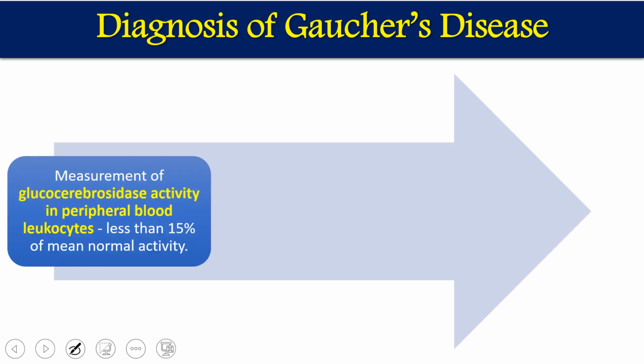Now, how to diagnose Gaucher's disease? There are three important types of diagnosis we can go by. First, we can measure the beta glucocerebrosidase activity in the peripheral blood leukocytes. If there is less than 50% of the mean normal activity, it means we have Gaucher's disease. So we measure the actual amount of enzyme activity, and that is beta glucocerebrosidase.